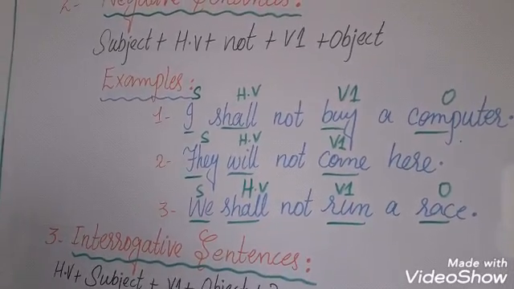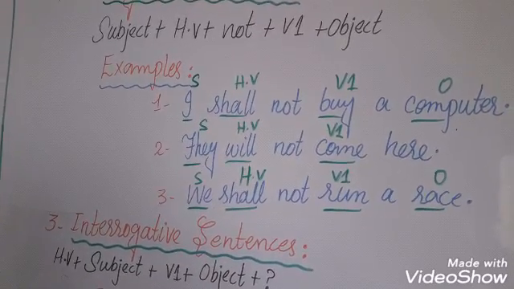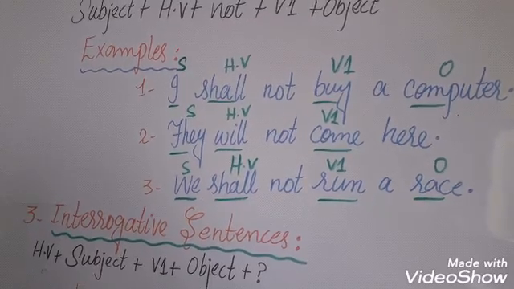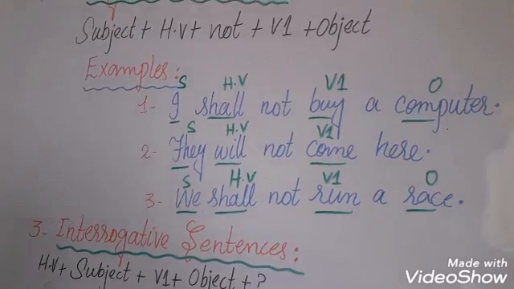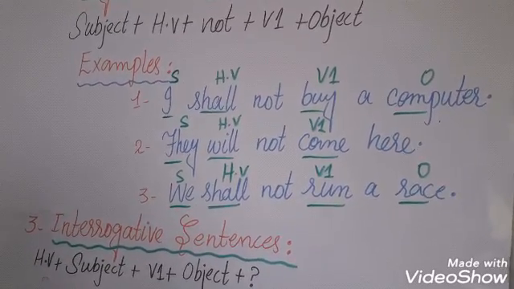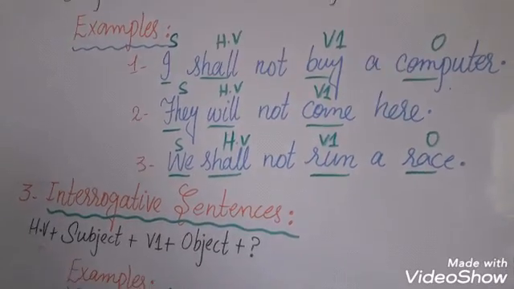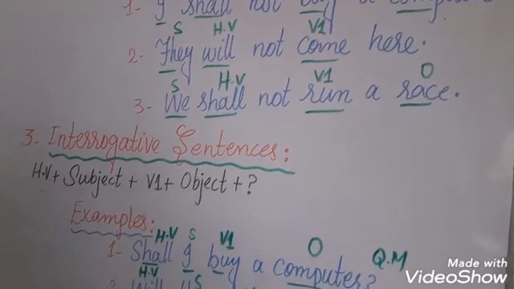As it is negative, so we'll use the word not. In this sentence, I is subject, shall is helping verb, not has been used because it is negative sentence. Buy is first form of verb and computer is object. They will not come here. Third example is we shall not run a race.